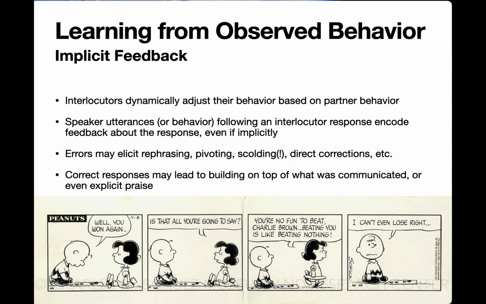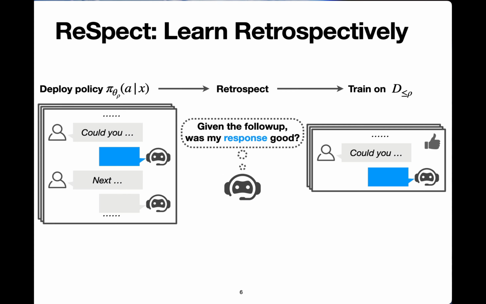On the other hand, correct responses elicit very different behavior. They may lead to building on top of what was communicated, or even explicit praise. In this work, we present an approach called RESPECT, which stands for Learn Retrospectively. It's an approach to autonomously learn from these kinds of signals without any annotation or human intervention.